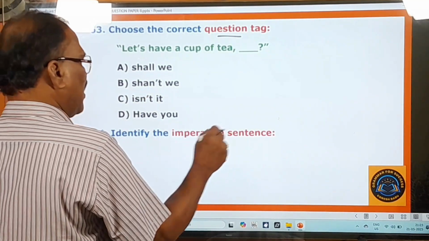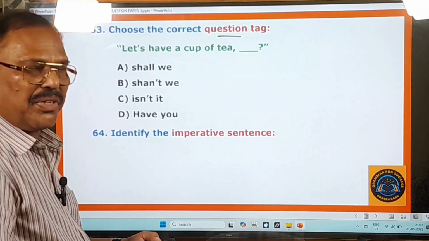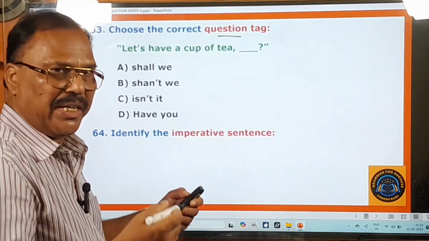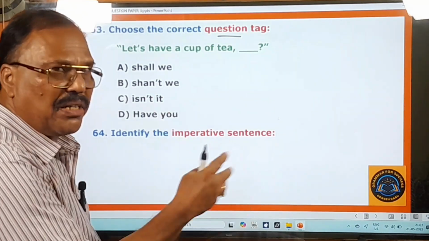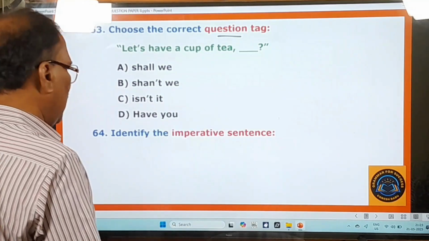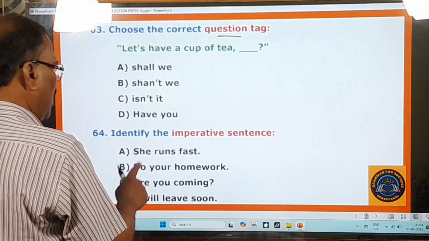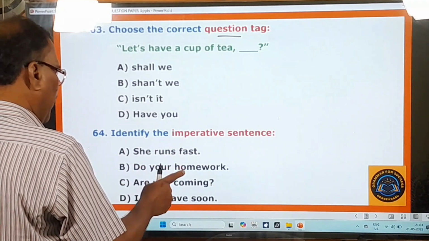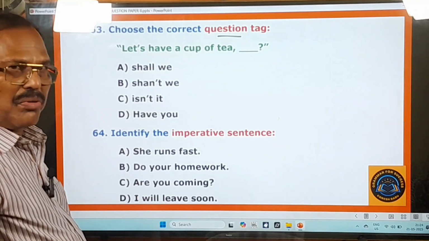Identify the imperative sentence. About the imperative sentences, in the last video, I think I have given you some explanation, some idea. In the explanation video, I will give some more idea about these imperative sentences. Please identify the imperative sentence. She runs fast. Do your homework. Are you coming? I will leave soon. So these are the questions. Now you move on to other questions.